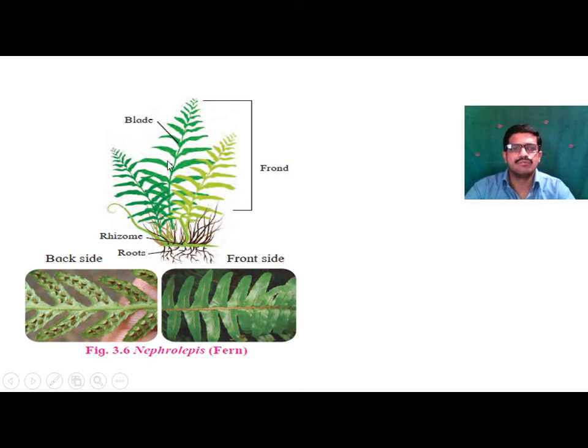These leaves consist of a blade, and the shape of the leaf is feather-like. From the back side of the leaf there is presence of sori, and this is the front side, and this whole part is known as the frond. So this is the plant body of fern, also called Nephrolepis.